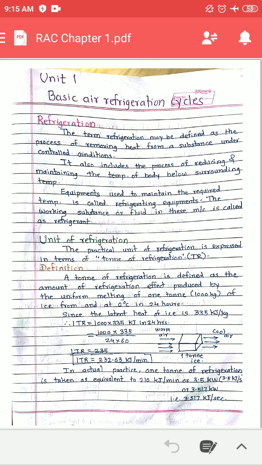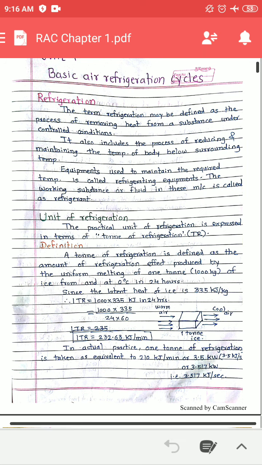In actual practice there are different calculations and readings, so we consider 1 ton of refrigeration as 210 kilojoule per minute.